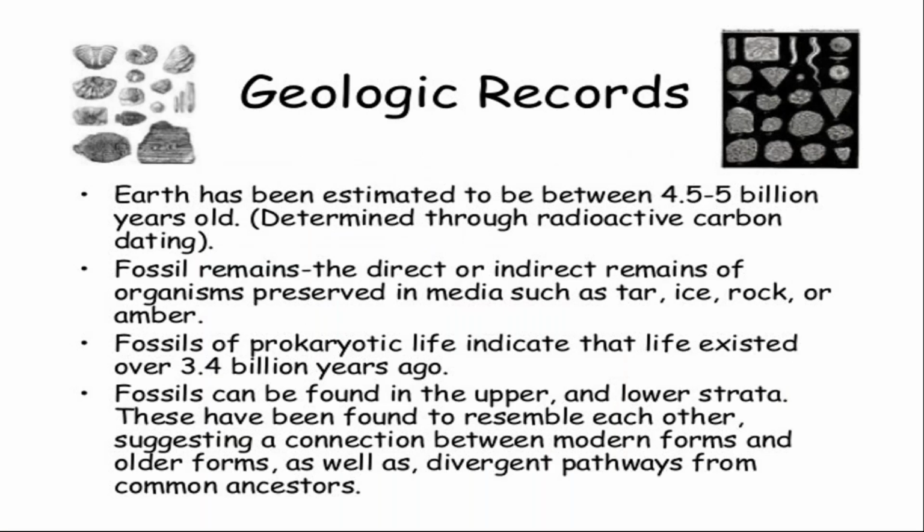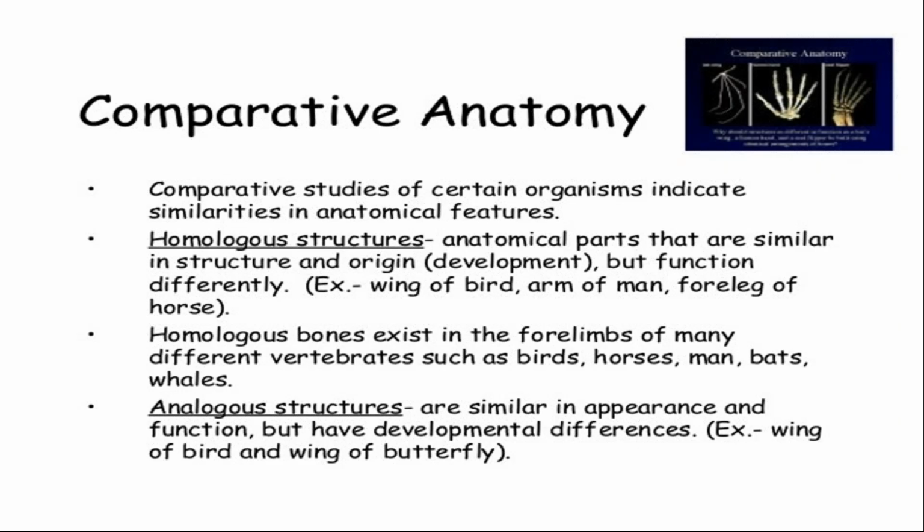Different evidences were given to support the theory of evolution. Geological record: Earth was created almost 4.5 to 5 billion years ago. The fossil remains are the direct evidence which show the different types of evolution of life. Comparative anatomy: in comparative anatomy, there are homologous structures and analogous structures. These two structures were discussed by different scientists.